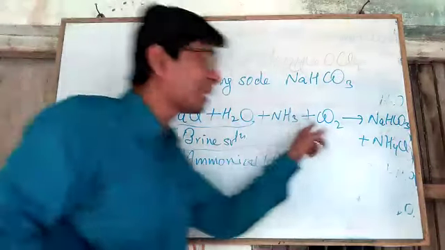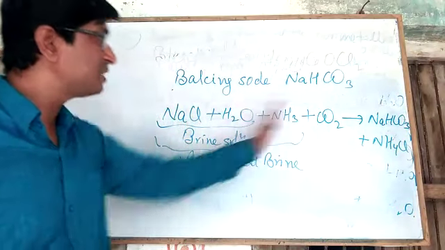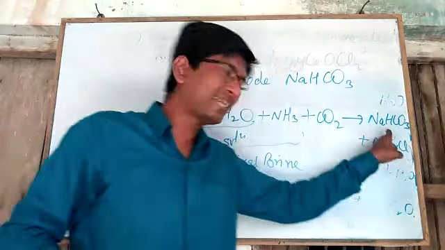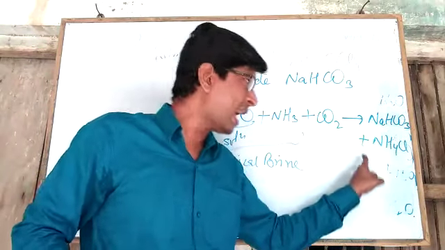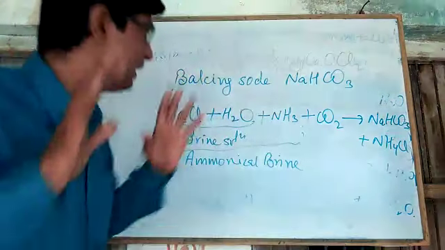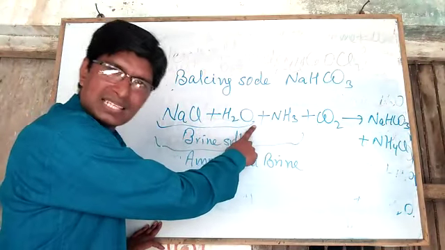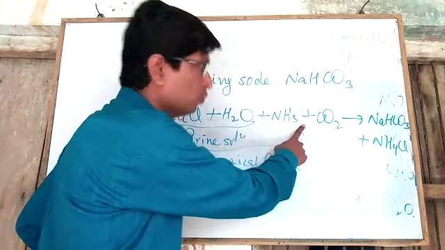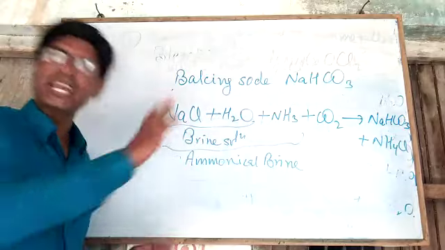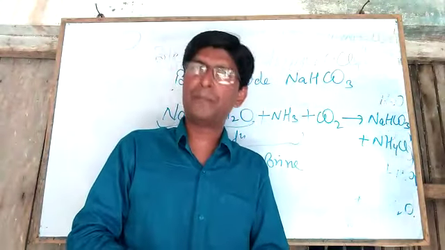And now we pass carbon dioxide through this solution, and these react to produce two compounds, baking soda, NaHCO3, and ammonium chloride, NH4Cl. So our equation is: NaCl plus H2O plus NH3 plus CO2 gives NaHCO3 plus NH4Cl. Dear students, this is the method of preparation for baking soda.